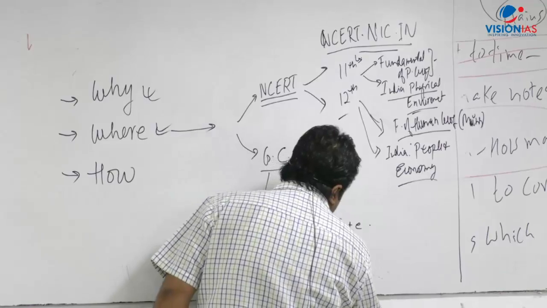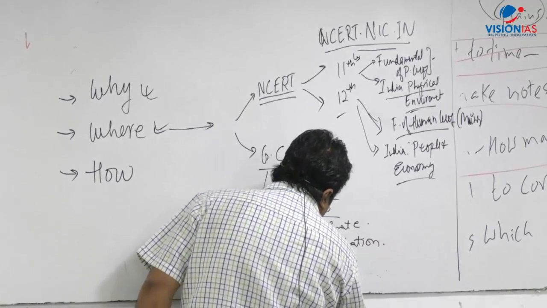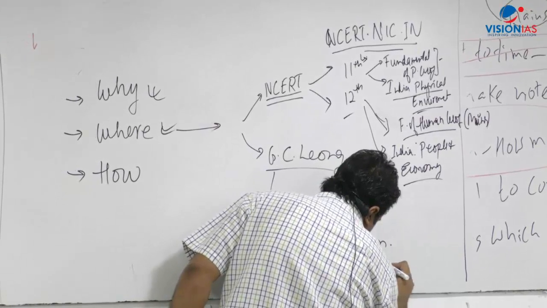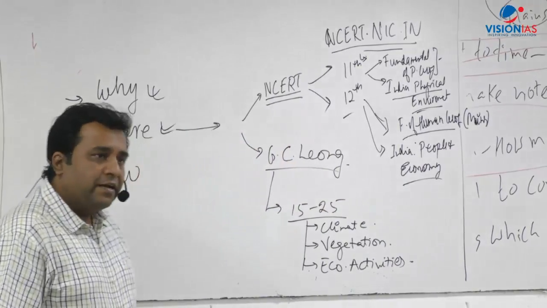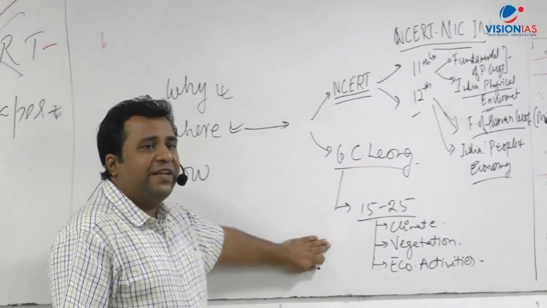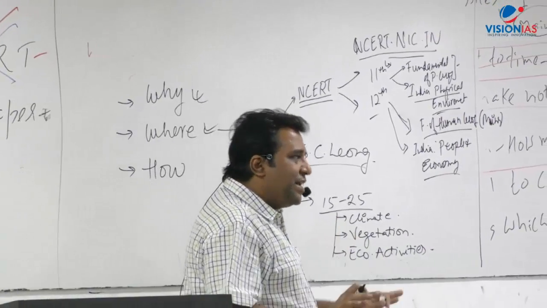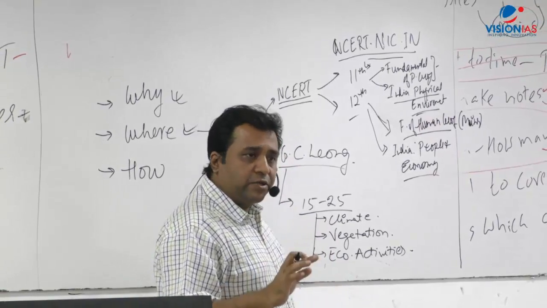right? Vegetation, and economic activities. At least this much, right? This is your chapter number 15 to 25 of this. That's it. If you're done with this, you are basically prepared for your PT, and you are to a great extent prepared for your mains also, right?